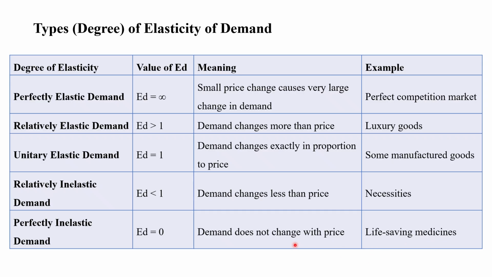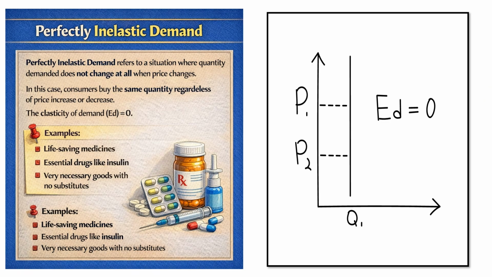This is all about the types or degrees of price elasticity of demand. Moving to the next slide, we will see the types of elasticity of demand one by one. The first is perfectly inelastic demand, a situation where quantity demanded does not change at all when the price changes.